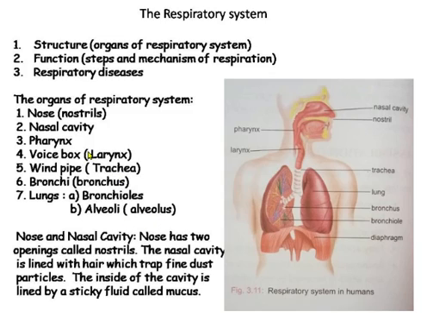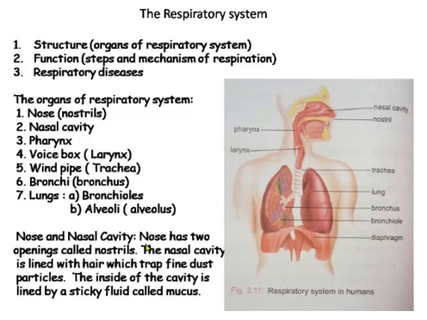In this video, we will discuss the nose, nasal cavity, pharynx, voice box and windpipe. The last two organs we will see in the next video. So let us see how the air from the nose goes to the pharynx, larynx and reaches the windpipe.